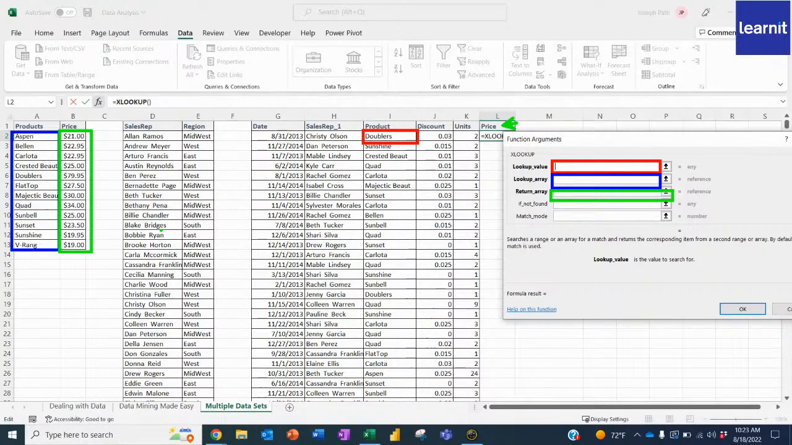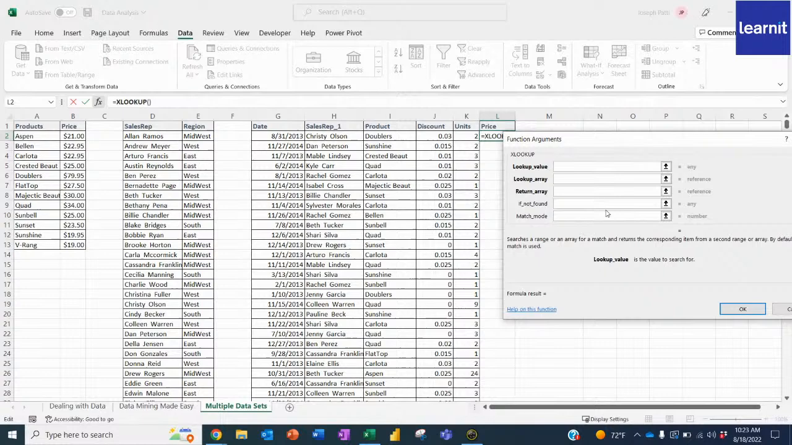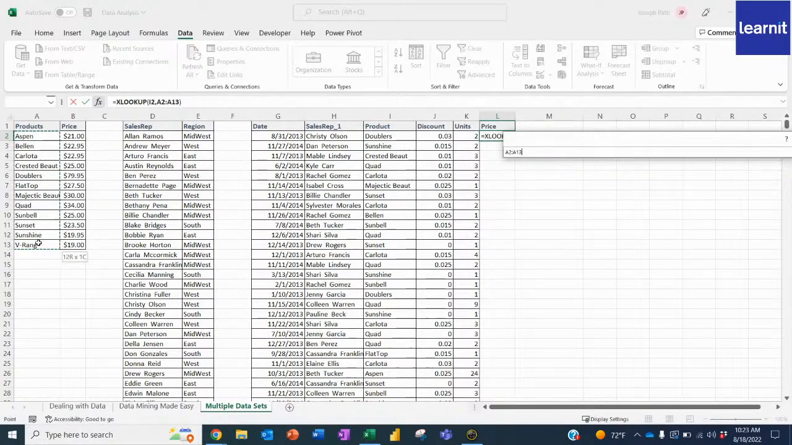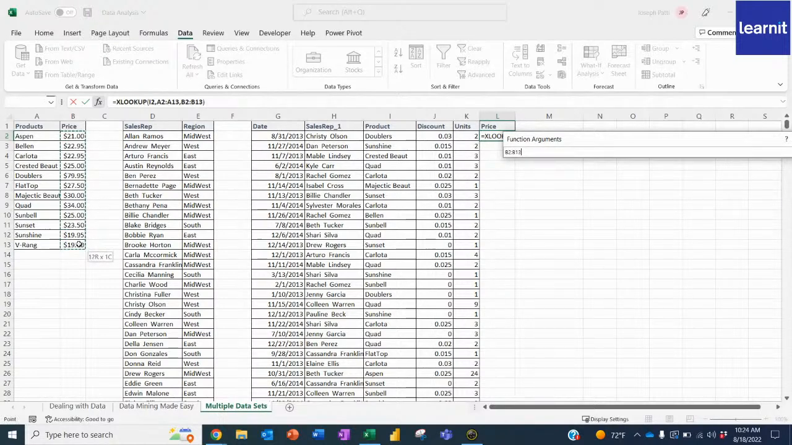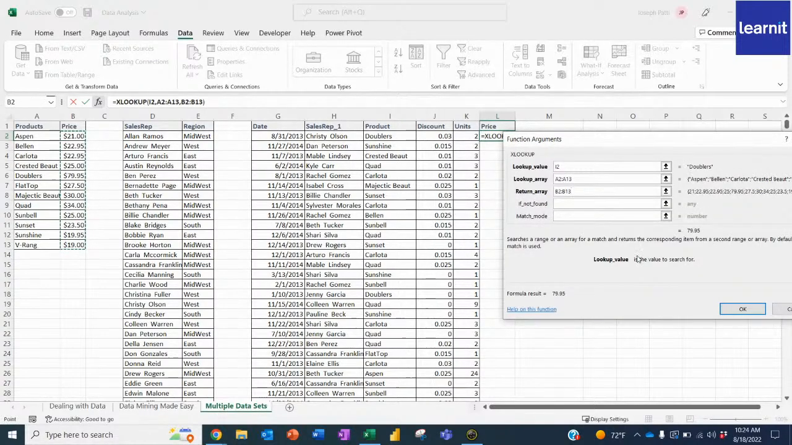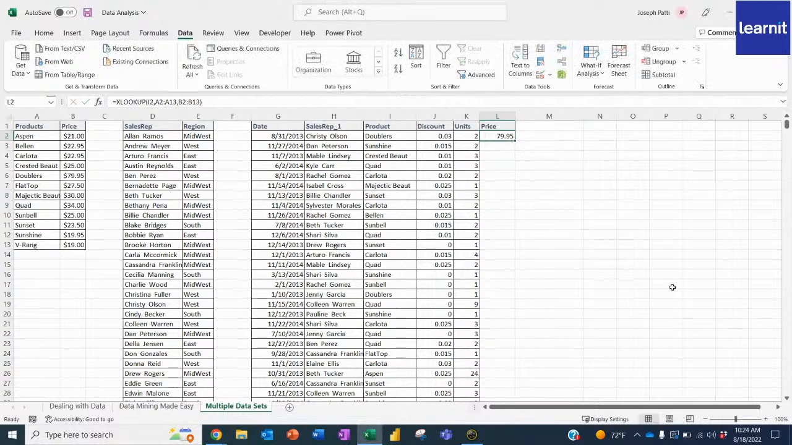Magic. Ready? Let's actually do it together. What are we looking for? Doublers, I2. Where are we looking for it? From A2 to A13, because that's where all of the products are. What do we want to return? The prices from B2 to B13. And when I press OK, how cool is that?